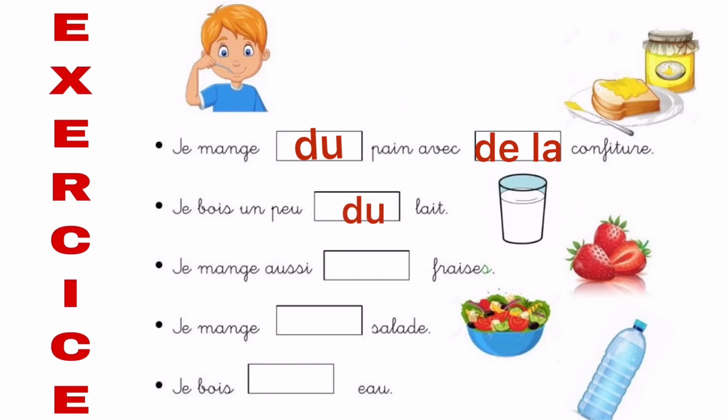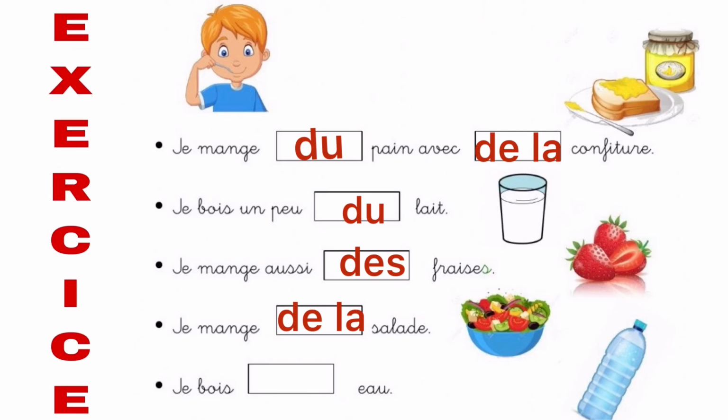Now in the third sentence, je mange aussi blank fraises. Fraise means strawberry and it is plural in nature. So here we will put des. Je mange aussi des fraises. In the fourth sentence, je mange blank salade. Now it is feminine in nature, so that's why we will put de la. Je mange de la salade. I eat some salad.